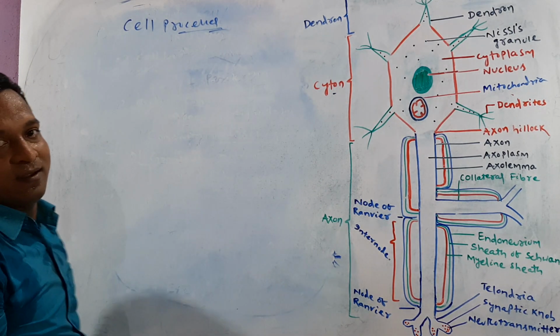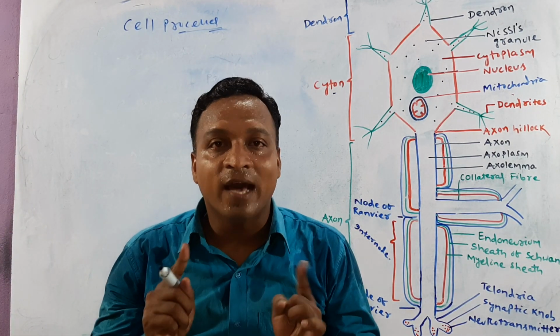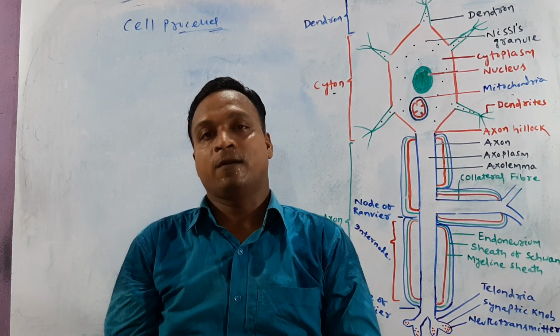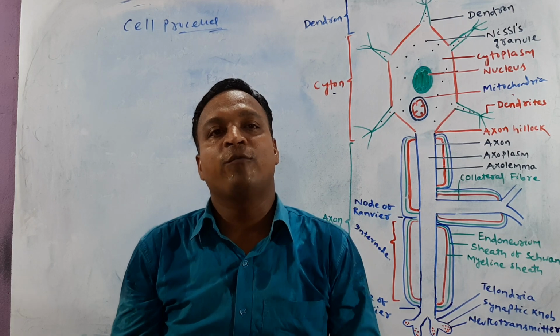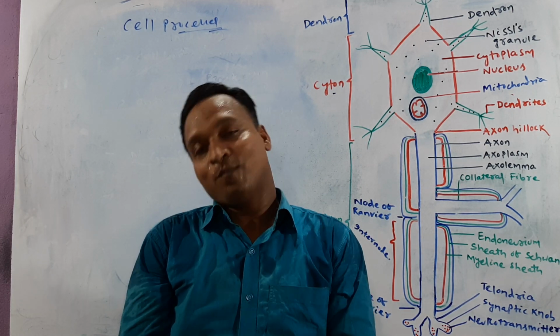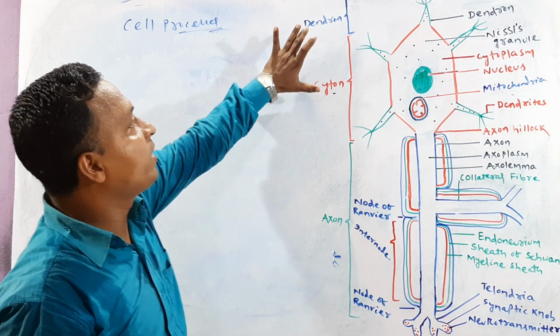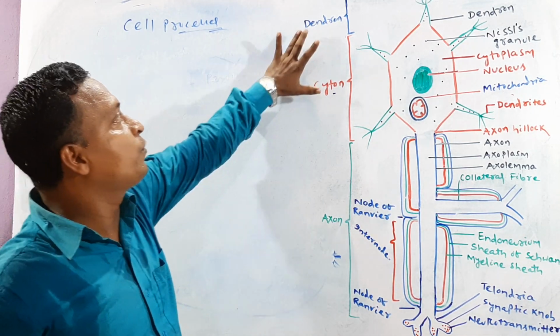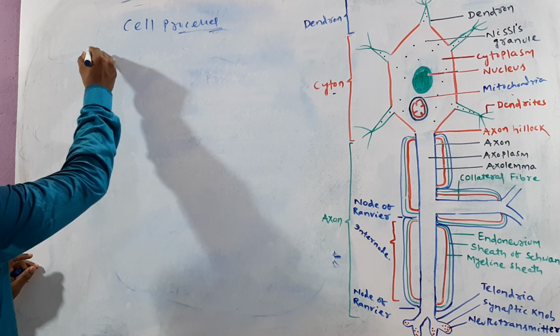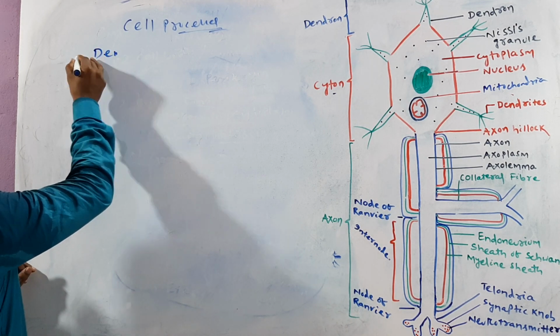Just repeating that: these are the structures which are arranged from the cytosol. For that reason, we call them cell processes. The cell processes are of two types, as I already told you. One is called dendron.